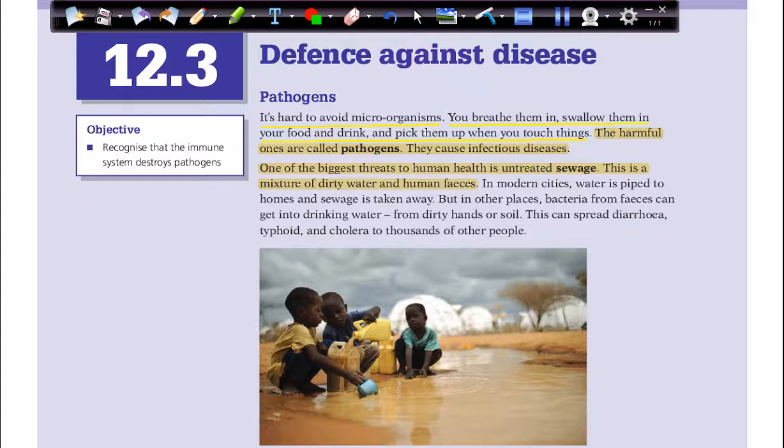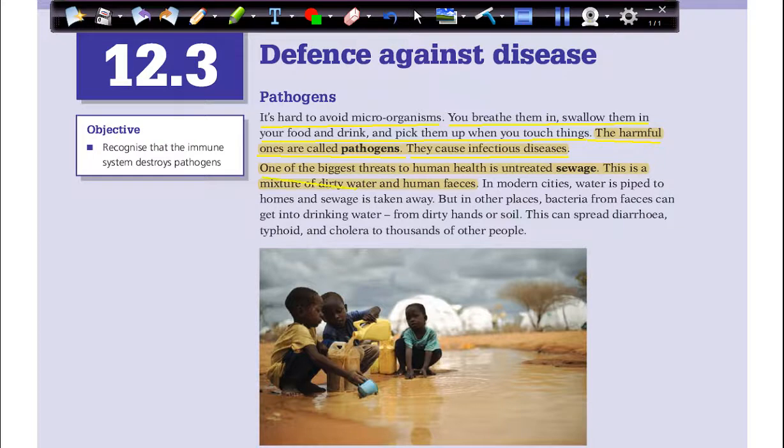So how can our body defend itself? It's impossible for us. Every time we touch anything or eat something, we would be getting sick. That would mean we don't have any defense system inside us. The harmful microorganisms, we call them pathogens. So we have microorganisms, useful and harmful. The harmful ones we call pathogens. They cause infectious diseases that you can pass on to someone else.